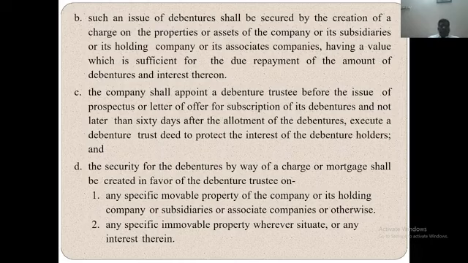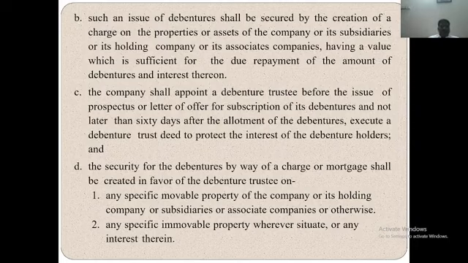The company shall appoint a debentures trustee before the issue of prospectus or letter of offer for subscription of its debentures and not later than 60 days after the allotment of debenture. Execute a debentures trust deed to protect the interest of the debenture holder.